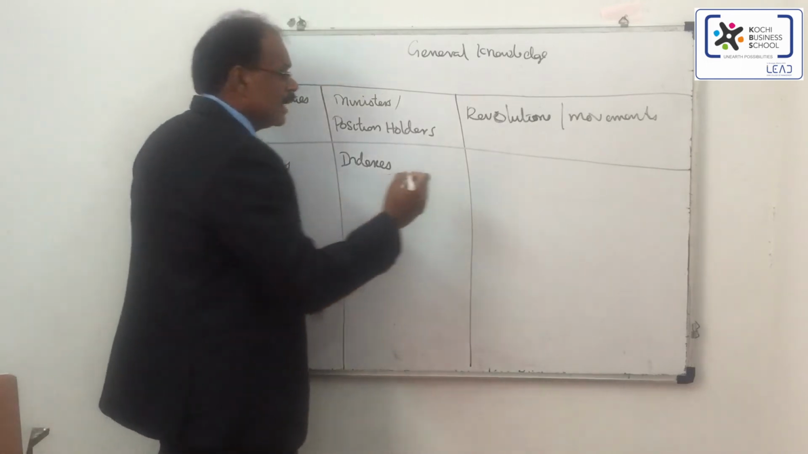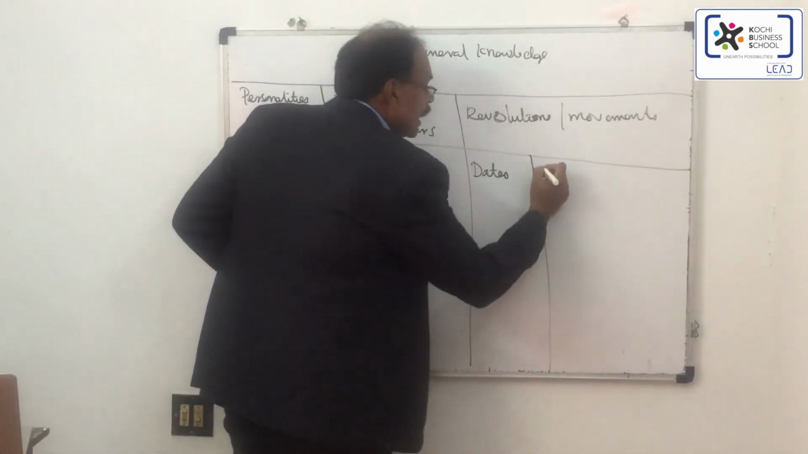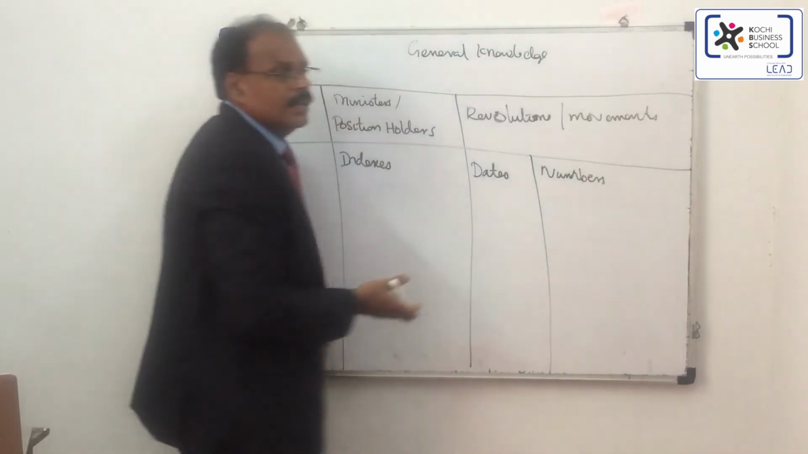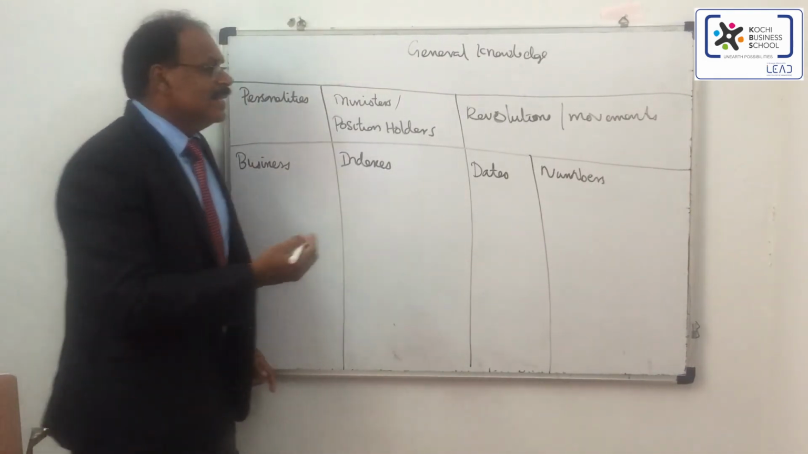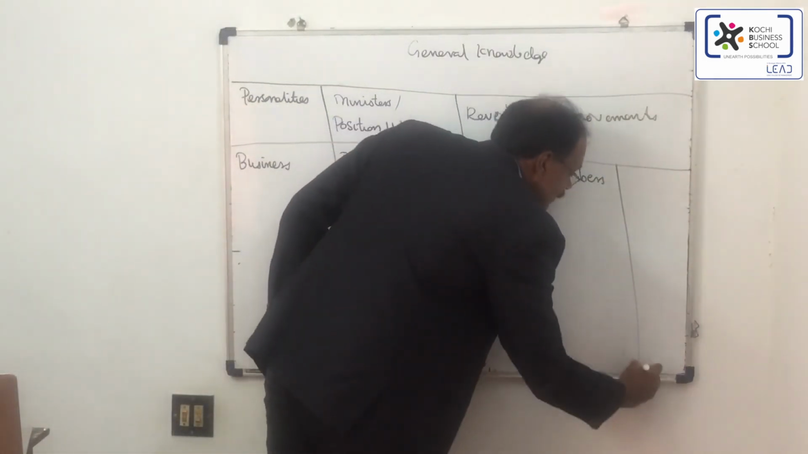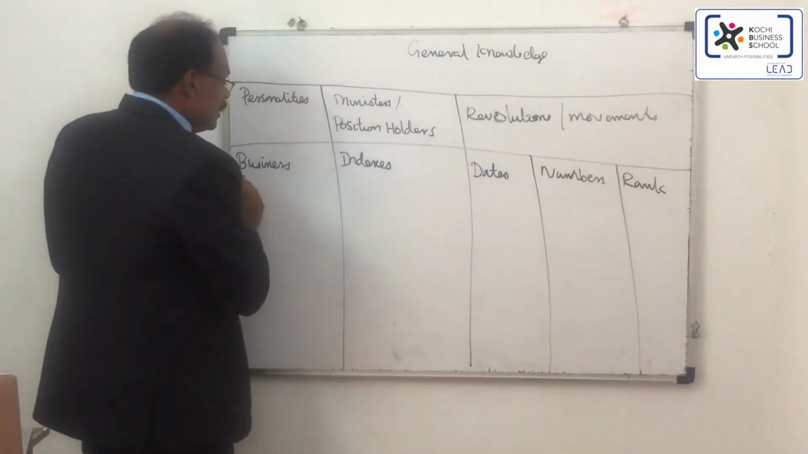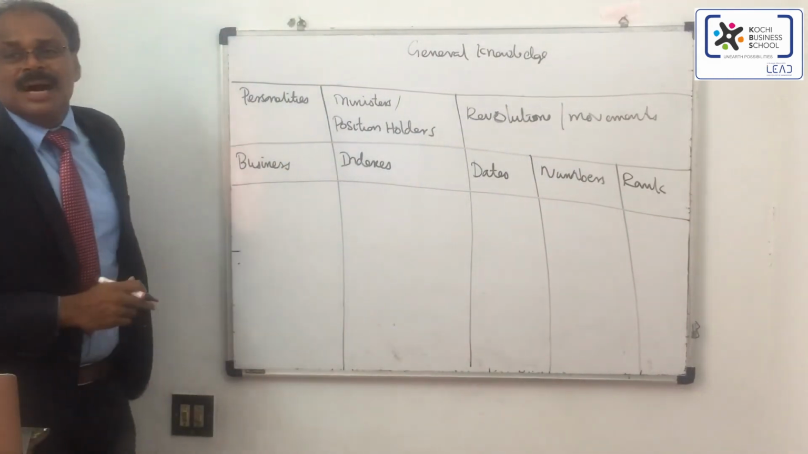Then you can get questions based on dates, numbers, the number of people, number of businesses, number of subsidiaries, then ranks. Which country is the highest entrepreneurial country in the world? Which is the poorest country in the world? Such ranks they will be asking.